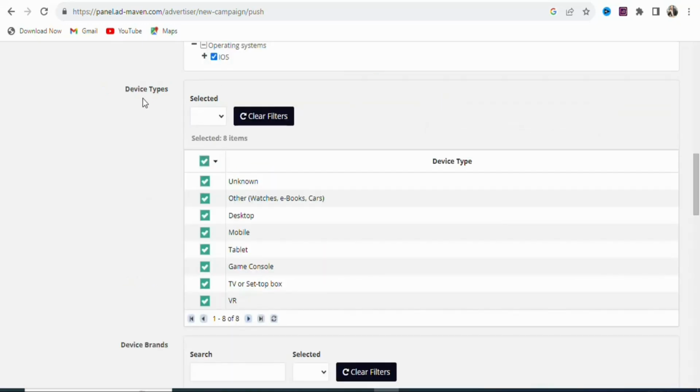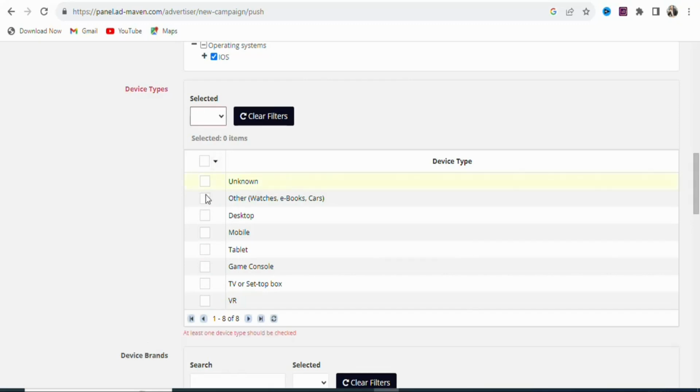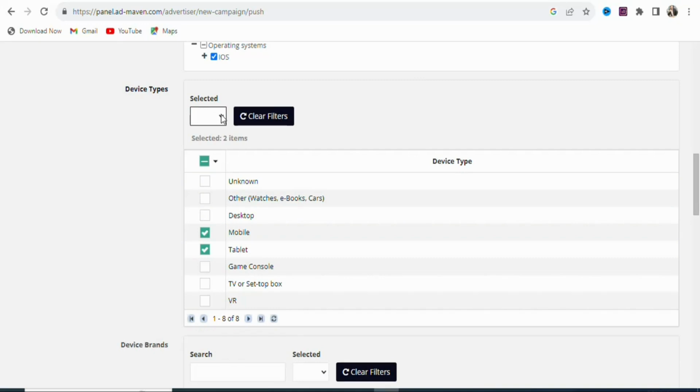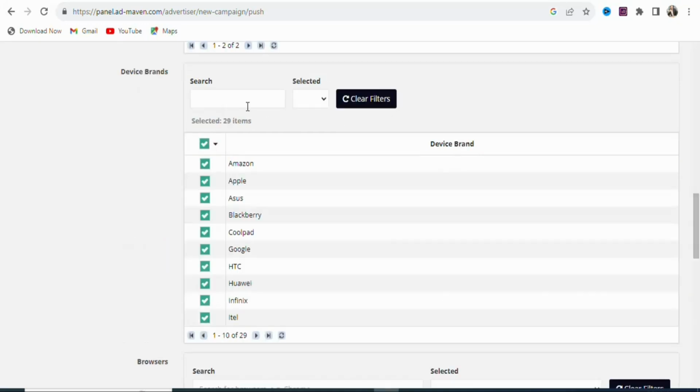You can see device type. It has selected all, so what we have to do is deselect everything. Once we deselect everything, we are going to select mobile and then tablet. Once that is done, you are going to click right here. Once you click on it, click on yes, selected. Once that is done, you are going to scroll down.